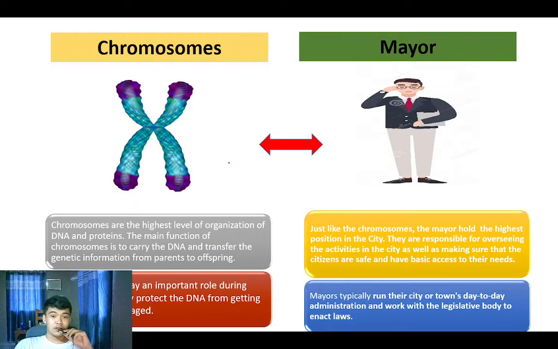Next, the chromosome and the mayor. They are both the highest level of organization. Chromosomes are the highest level organization of DNA and proteins, while just like the chromosome, the mayor holds the highest position in the city. Mayors typically run their city or town day to day. Chromosomes play an important role during cell division. They protect DNA from tangle and damage, and mayors work with the legislative body to enact law.